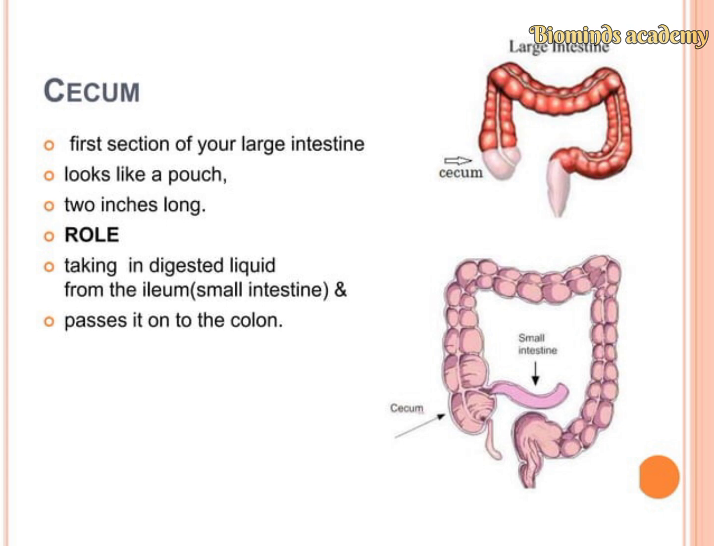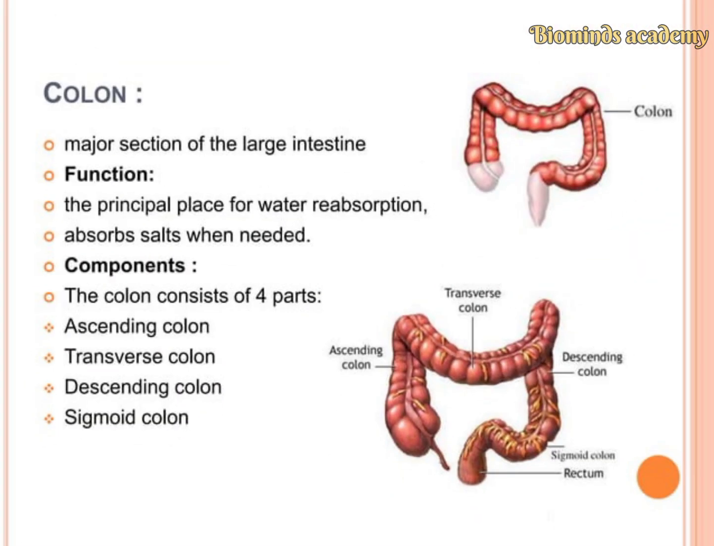The ileum is one part of the small intestine and passes food on to the colon. The colon is a major section of the large intestine. The function of the colon is to be the principal place of water reabsorption, and it absorbs salts where needed. It has four parts: the ascending, transverse, descending, and sigmoid colon.